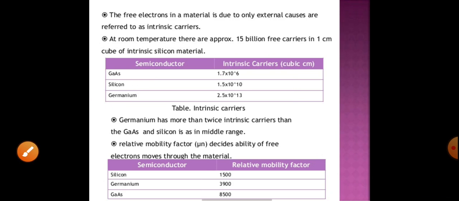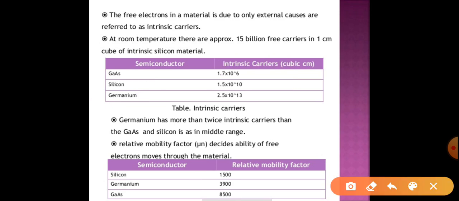Only having a large number of carriers is not sufficient. If I have many carriers but they are slow, it is of no use. So I have to choose the device according to its property. For example, the relative mobility of silicon is 1500, so a device made of silicon has less speed as compared to GaAs.